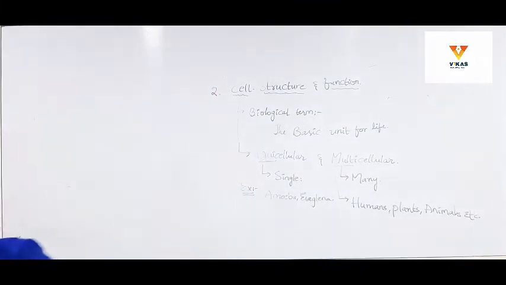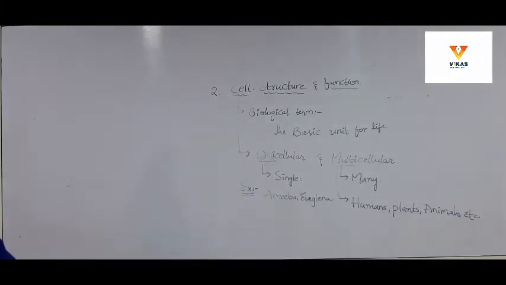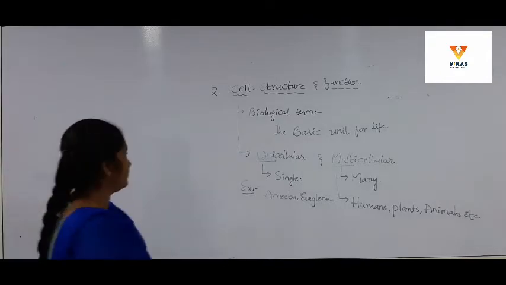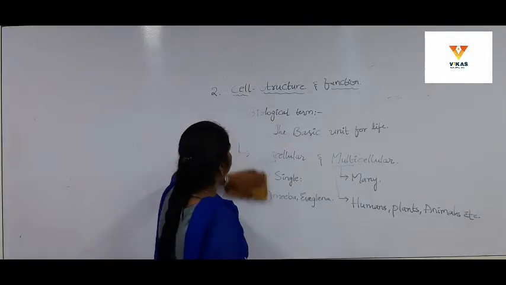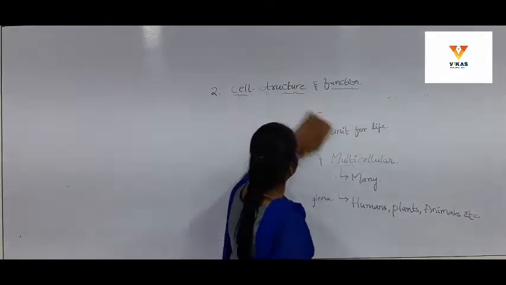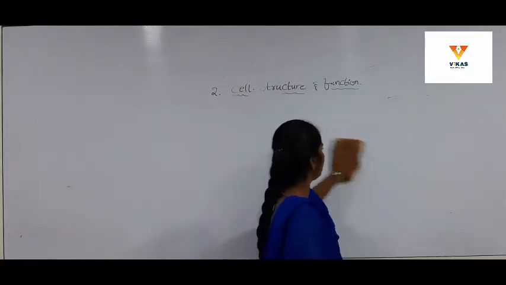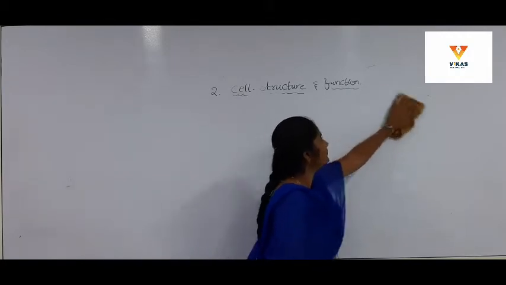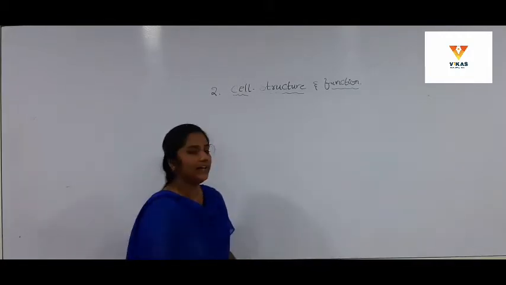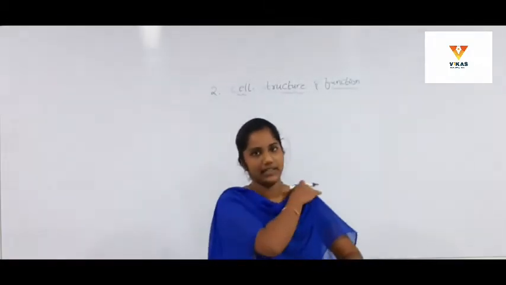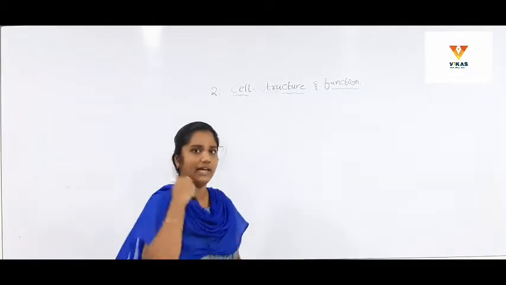And next, when it comes to the structure of the cell, it is very small, very microscopic.